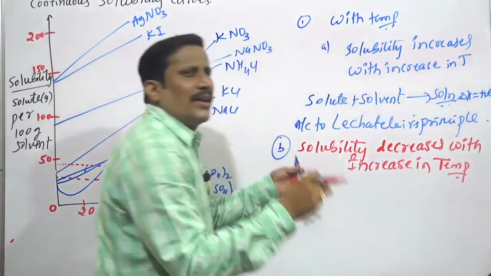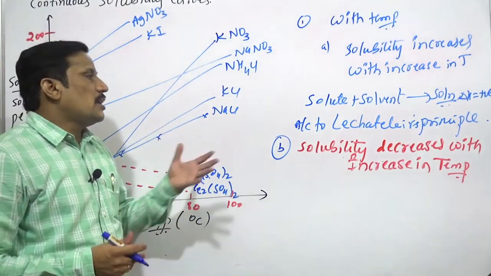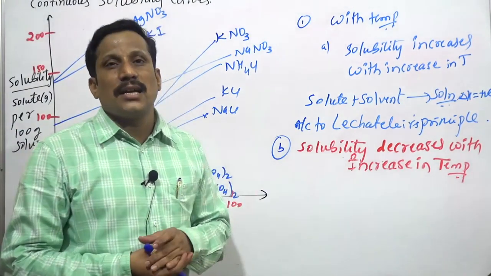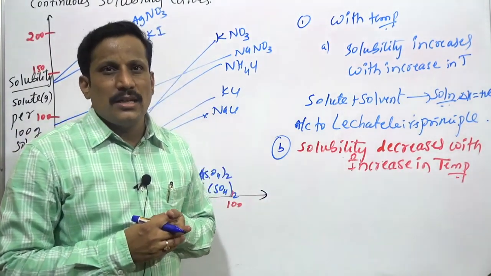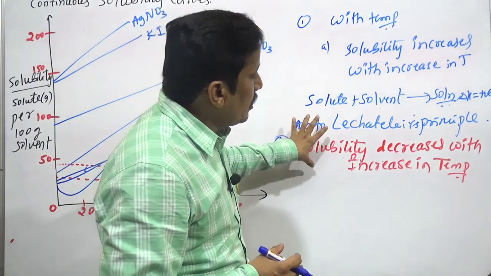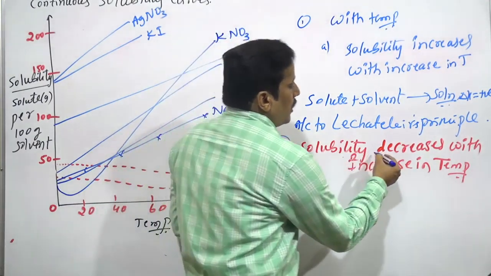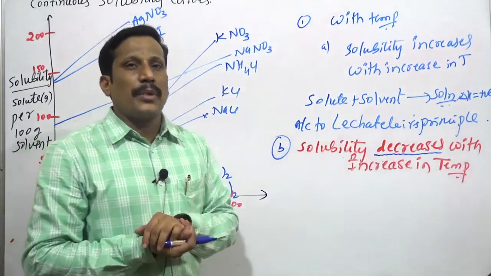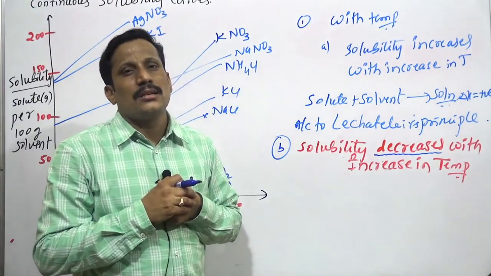Very important and very rare are there. Not much. We have some lithium sulfate compounds, some cerium, lanthanide sulfates are there, and calcium salt of carboxylic acid. Their solubility decreases with increasing temperature. Then what may be the reason for this?